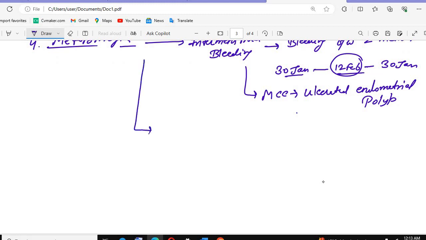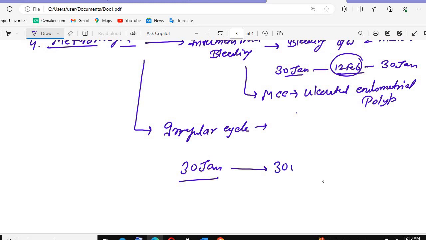What if we have an irregular cycle? For example, for an irregular cycle, if you got the periods on 30 Jan, after that on the 13th Feb, after that you are getting the periods on the 15th April, after that on 5 June.